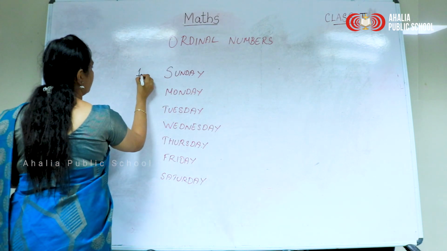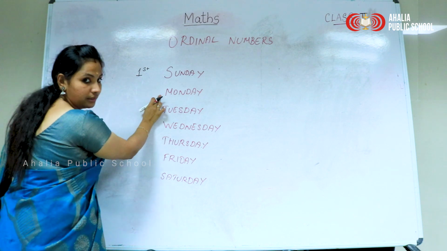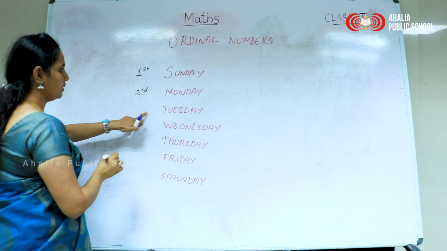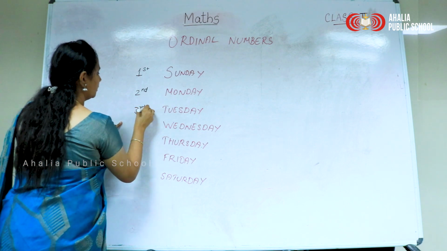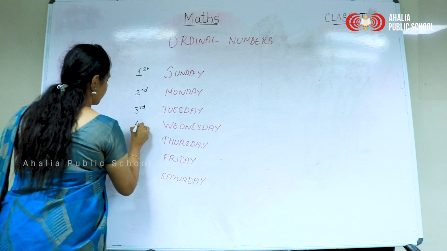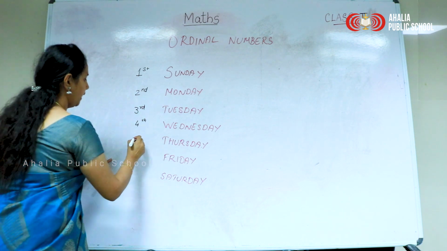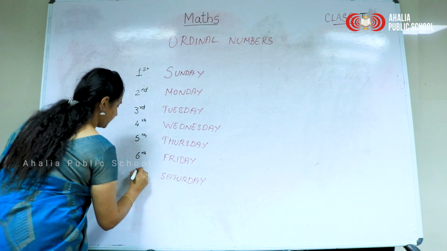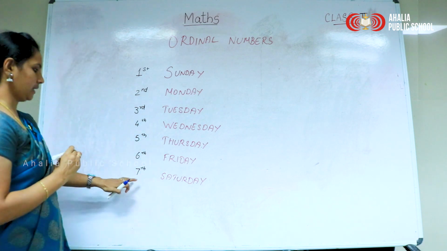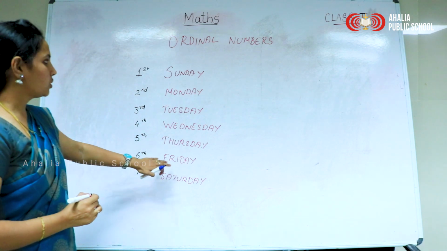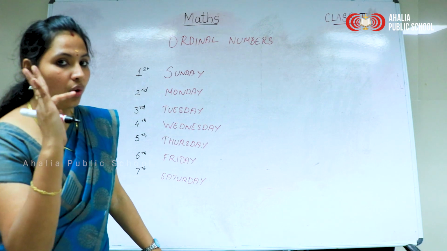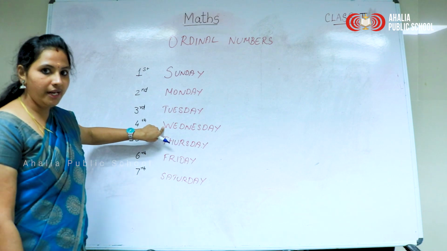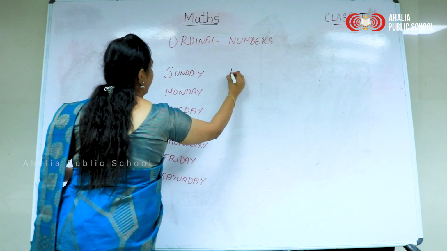First, Monday is the, yes, second, and Tuesday, third, Wednesday, yes, fourth, Thursday, fifth, Friday is the 6th day of the week, and Saturday is the 7th. So among these, which is the 4th day of the week? Yes, it is Wednesday.